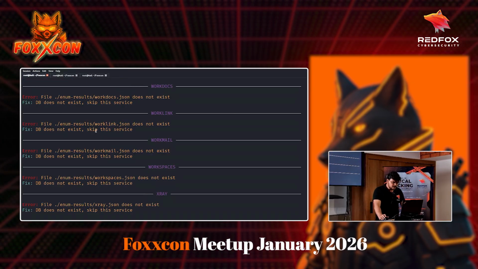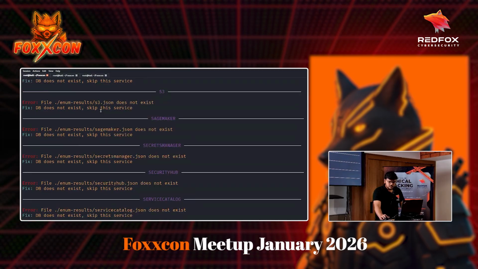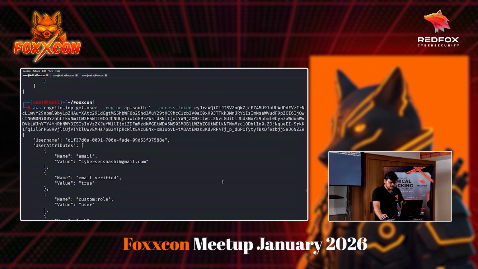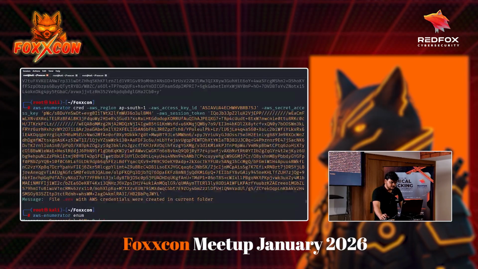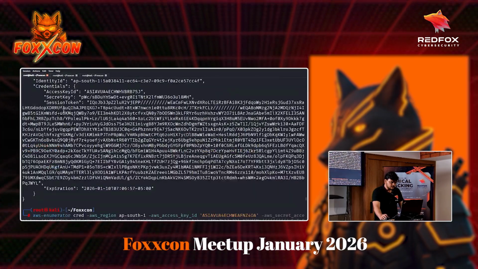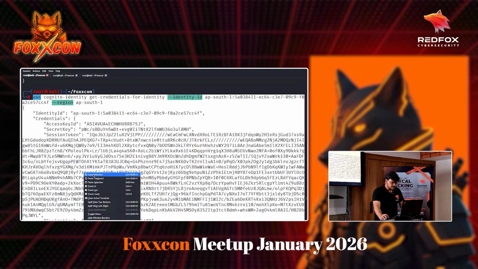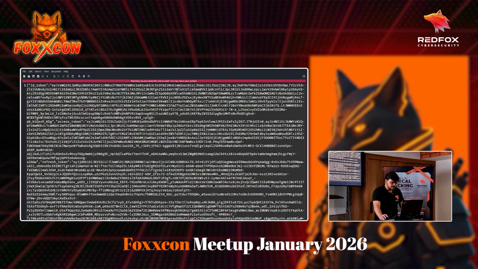So now I will set up. Let me just do one thing. Let me copy paste the credentials somewhere. Let's open mousepad somewhere.